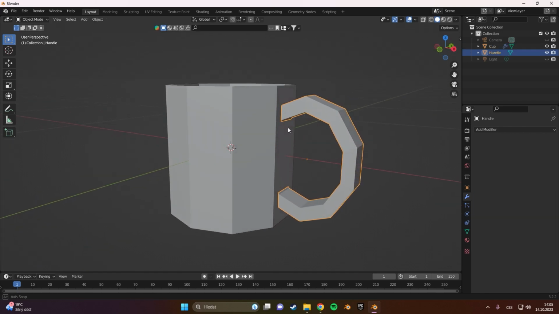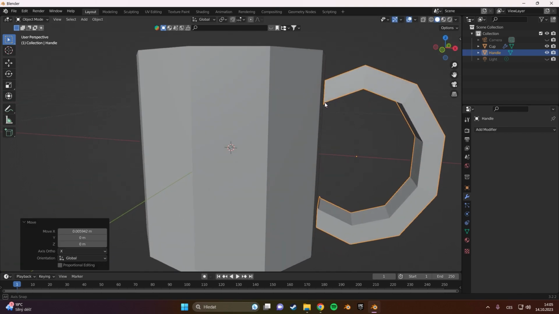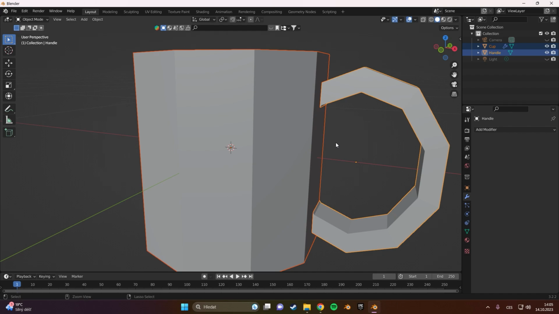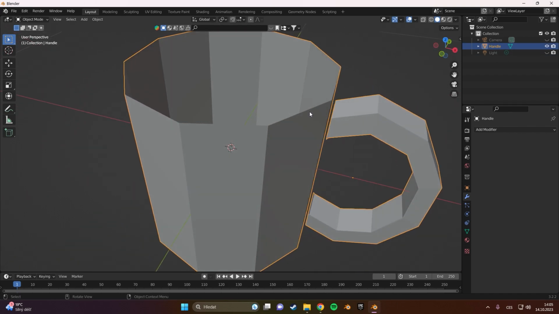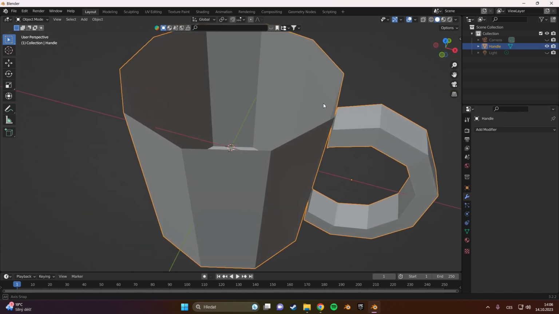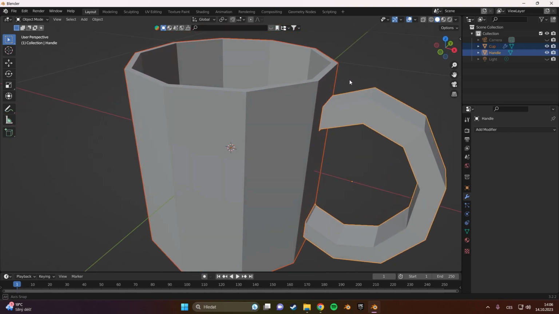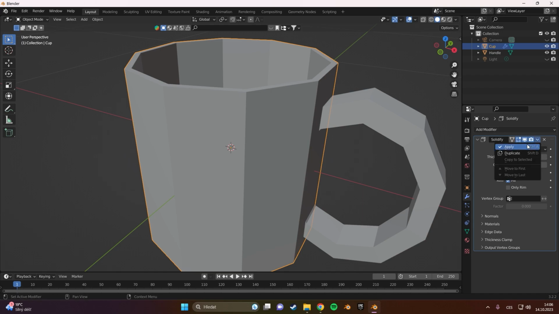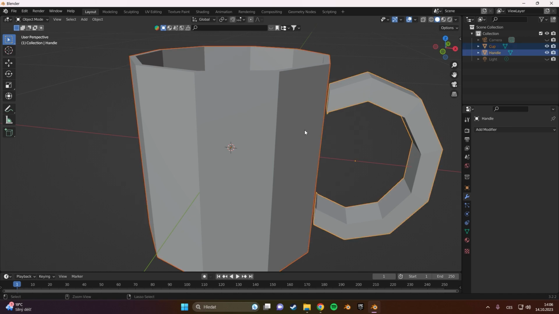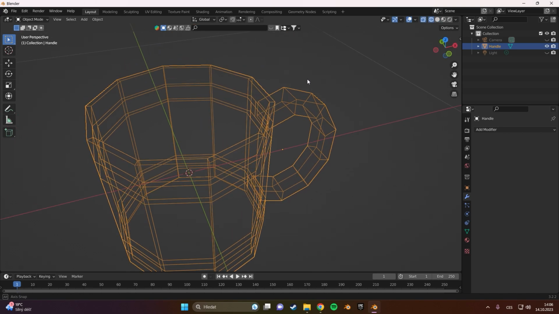Now we use G and X to move it a little bit off, something like this, and then select these two by pressing Shift and Ctrl J to join it together. We need to apply the modifier first. Yeah. Now we can use it together and Ctrl J to join it together. Then we use this transparent view.